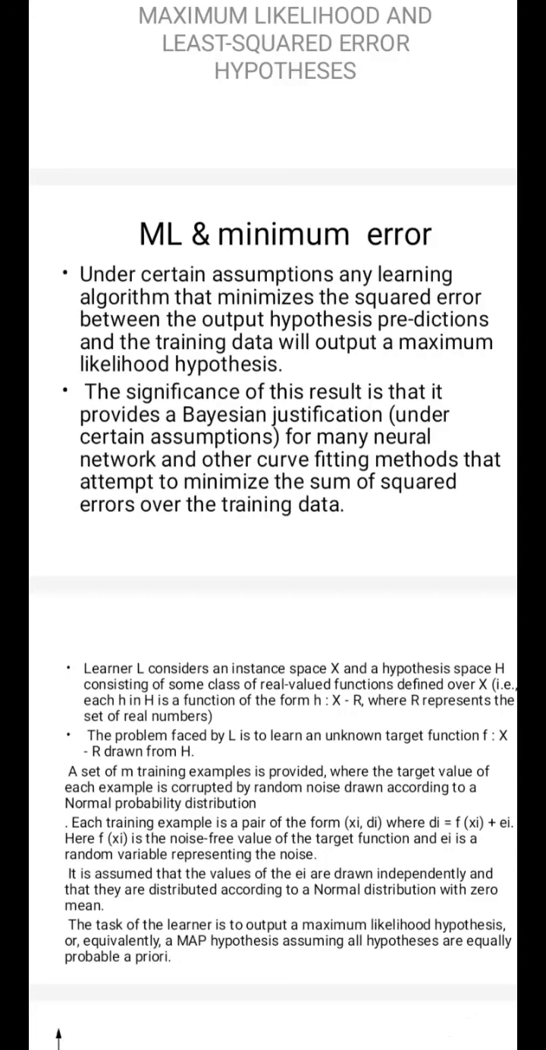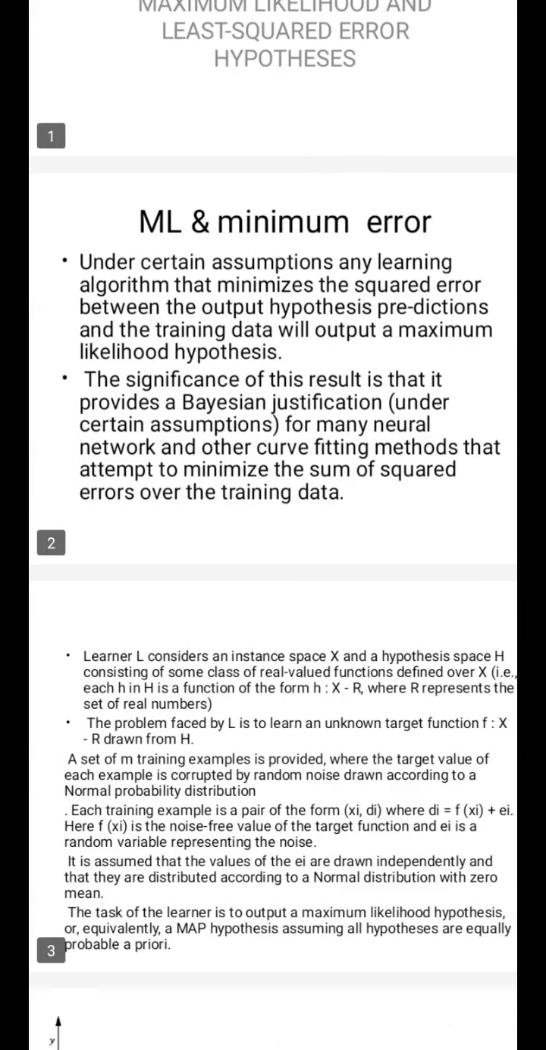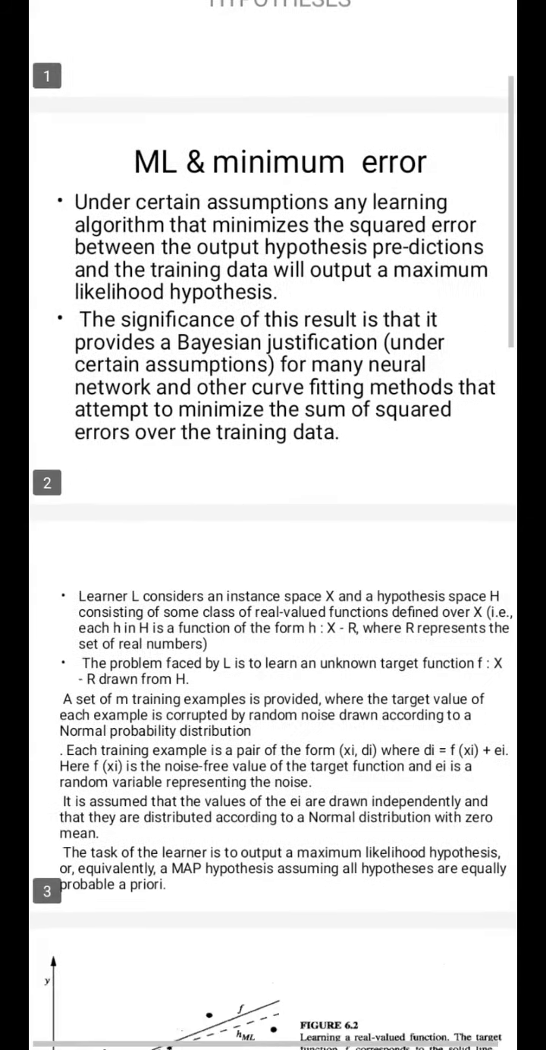While executing any machine learning algorithm, any classification algorithm, we have seen several classification algorithms in the previous chapters. Using any of them, we ultimately find the hypothesis which minimizes the error between the actual output and the predicted one. Here we are saying that the hypothesis which minimizes the squared error between the prediction and the actual output is equivalent to the maximum likelihood hypothesis.